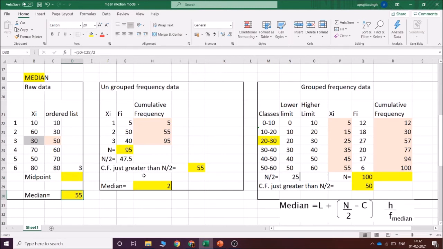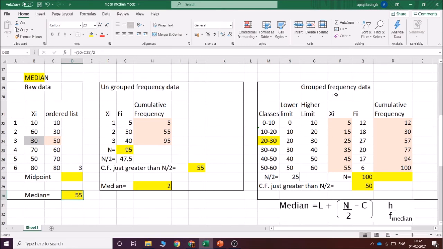Then ungrouped frequency distribution, what you do is find the cumulative frequency. Cumulative frequency is 5 as it is ले लिया, 5 plus 50 is 55, 55 plus 40 is 95. This last number should be equal to the value of n, that is the total of frequency. Just find out n by 2 value. Cumulative frequency just greater than n by 2 is what? 55, right? The corresponding number is the median.